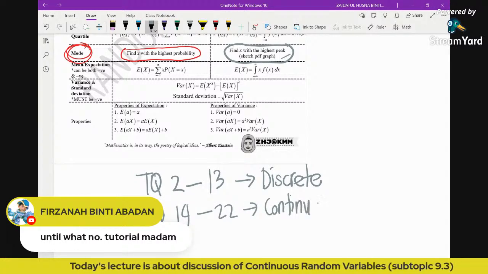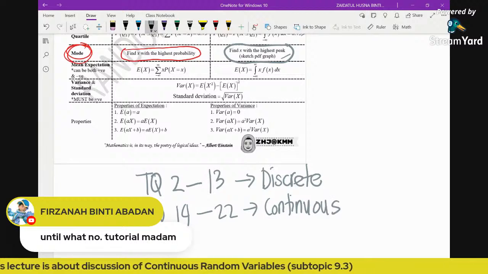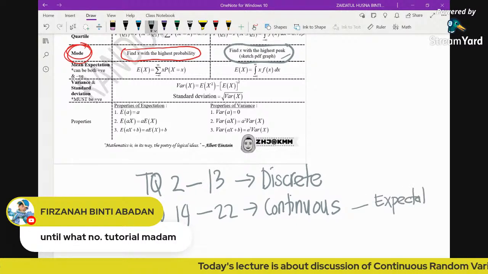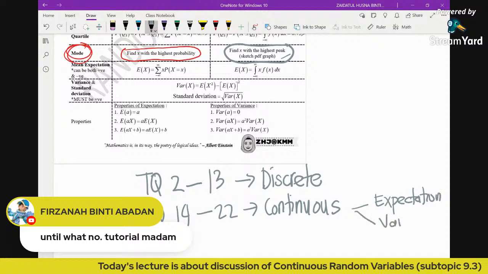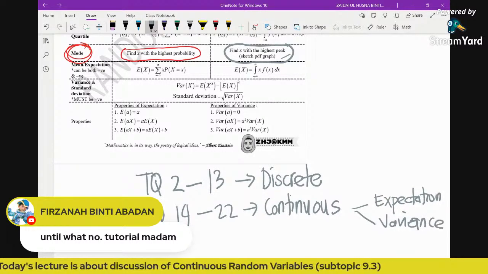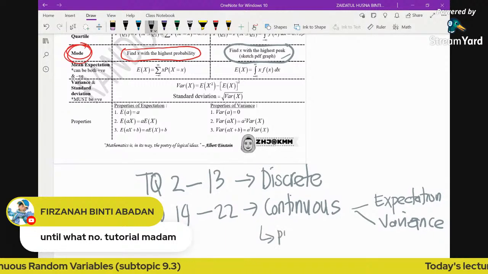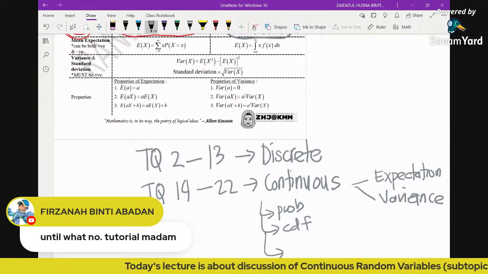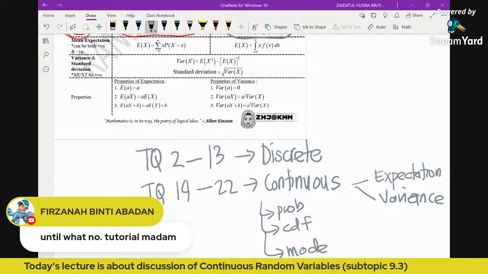But based on our lecture progress today, you just skip any question asking you to find the expectation or variance because we haven't discussed this yet. But you can do any question asking you to find probability, or finding the CDF, or finding the mode. So you can try to solve the questions.